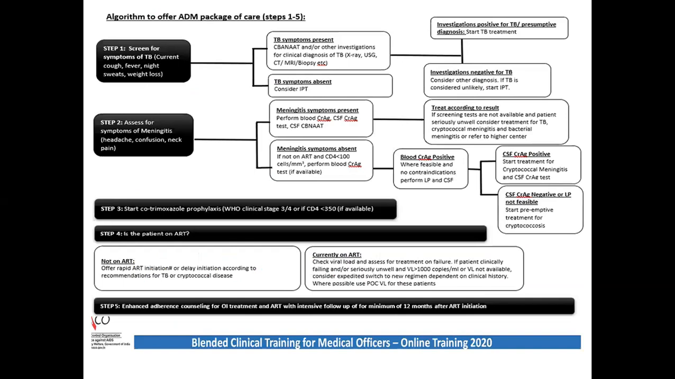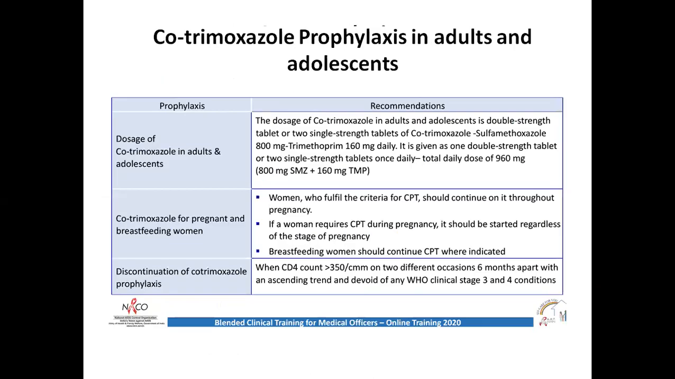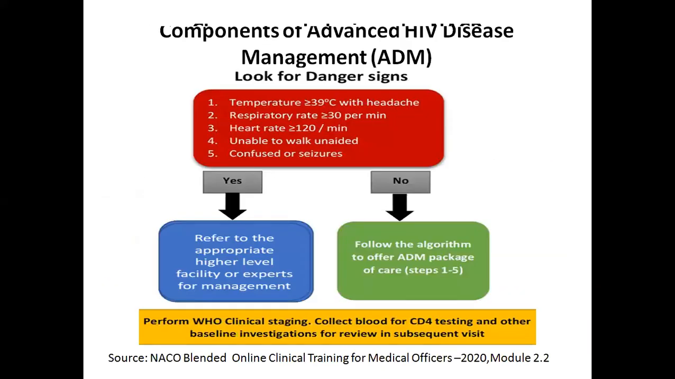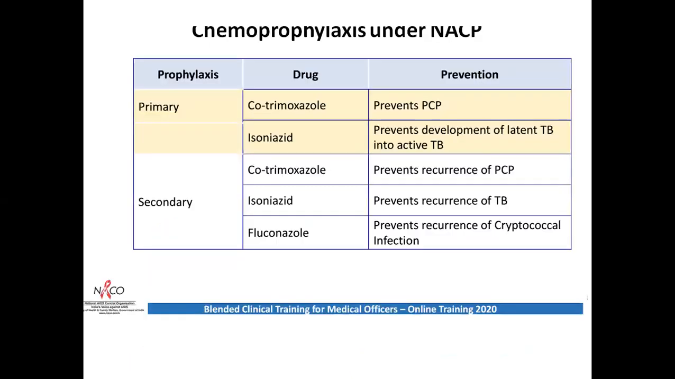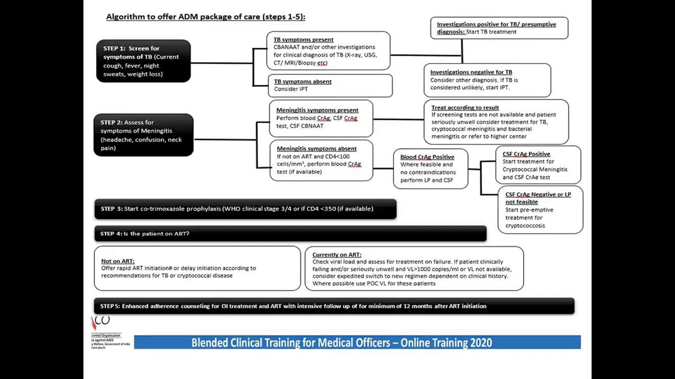Now, this is an algorithm. As I said in my previous slide, I can go back to it once. Excuse me. Here, I said what the components of advanced disease management are. In the green box on the right-hand side, I said follow the algorithm to offer the ADM package of care, that is, steps 1 to 5. Now, I elaborate those steps 1 to 5 of the package in this chart.